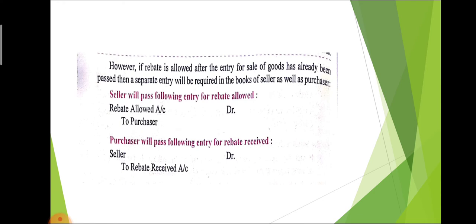Here one example is given for understanding the rebate entry. So what is the journal entry of rebate? Rebate allowed account debit to purchaser account. At the time of sale, rebate will be dealt as seller account debit to rebate received account. So rebate will be allowed as well as rebate will be received.